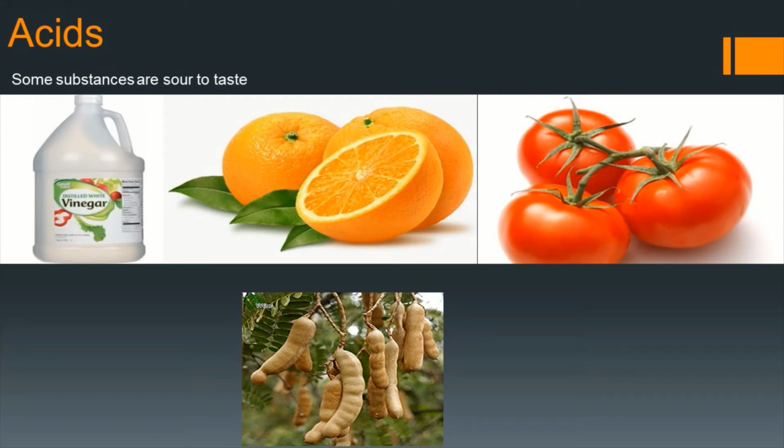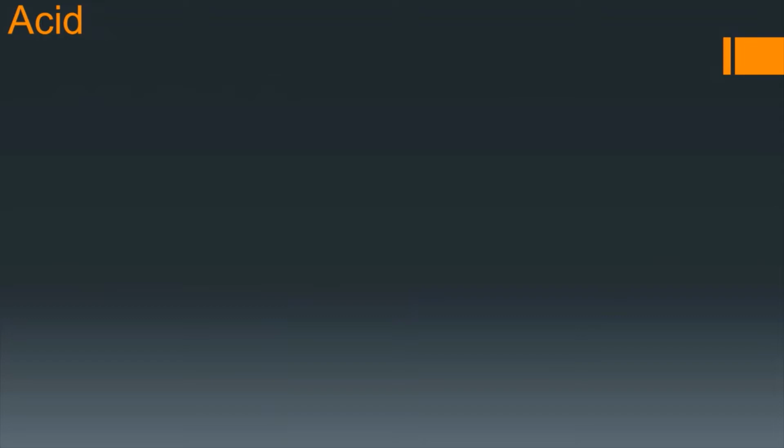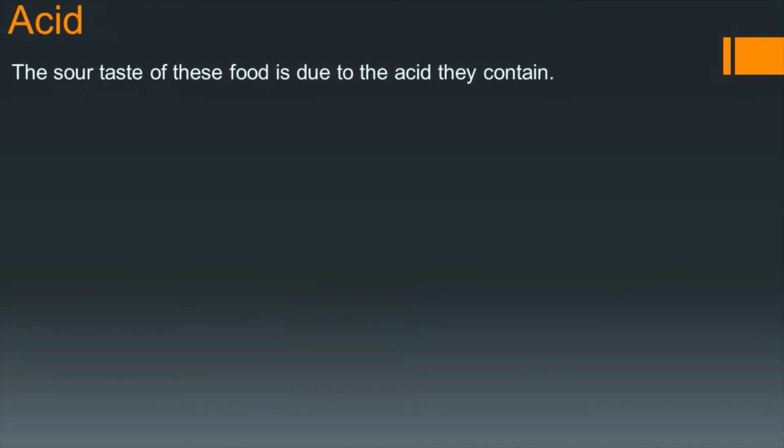It is because they contain some chemical substances. Vinegar contains acetic acid, oranges contain citric acid, tomatoes contain oxalic acid, tamarind contains tartaric acid. The sour taste of this food is due to the acid they contain.